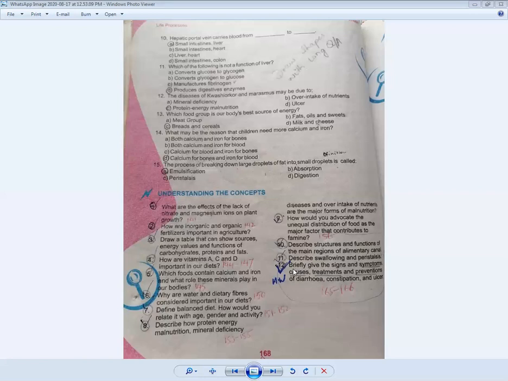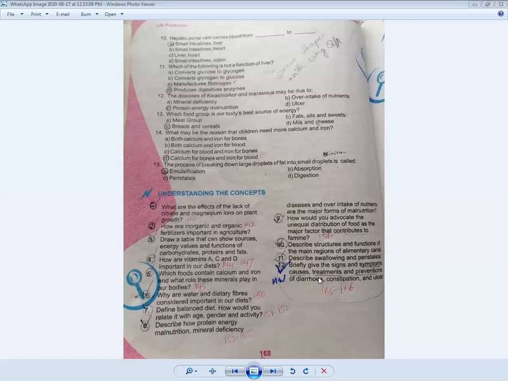Now this is question number 12, the last long question of the exercise. Briefly give the signs and symptoms, causes, treatments and preventions of diarrhea, constipation and ulcer. This is very simple. You also discuss all these things under the heading of disorders of the gut, and these are given on page number 165 and 166.